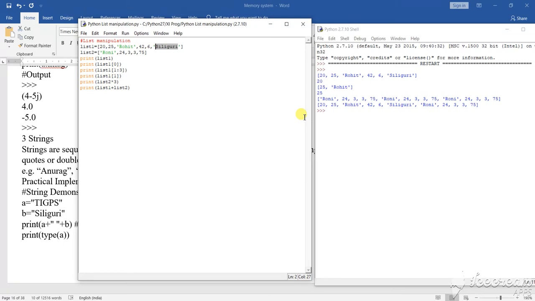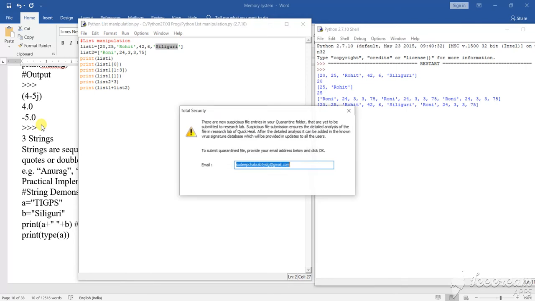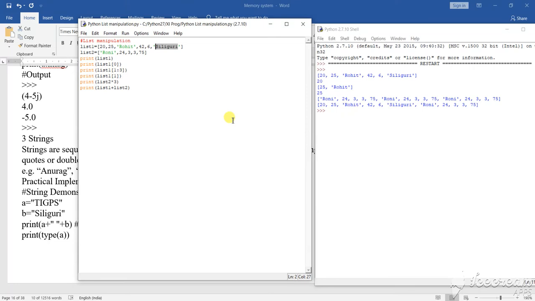This is your list 1 and list 2, if you add them this way, the list also. I am showing you this because I want you to know that we are adding as a sum of 1 and 2 or sum of a and b, all these things, but we can concatenate it. Here adding means concatenating. Okay, we are concatenating it. That means list 1 and list 2 will be concatenated. So the value of list 1 will print, after that the value of list 2 will print. Clear?